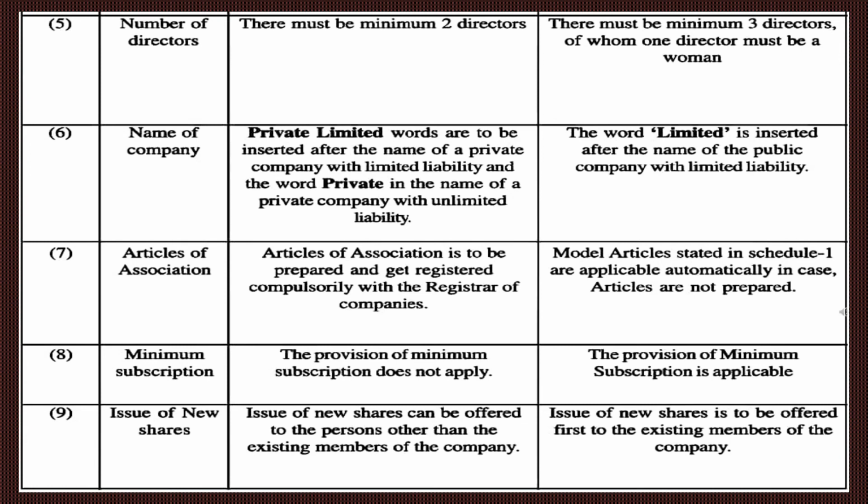A private company can issue new shares along with the existing shares. Issue of new shares can be offered to persons other than the existing members of the company. In a public company, issue of new shares is to be offered first to the existing members of the company. When any new shares are going to be issued, first preference is given to the existing members.